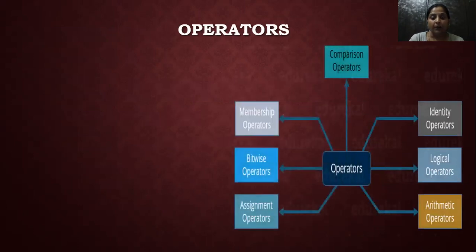Operators are something which operate over the values. Every language supports various operators. Like in mathematics, you have arithmetic operators: plus, minus, division, multiplication. In the same way, you can have operators which relate or compare values: 5 is less than 6, 5 is equal to 5, 100 is less than 200. So less than, greater than, these are also operators, which give you a result. These results are true and false.